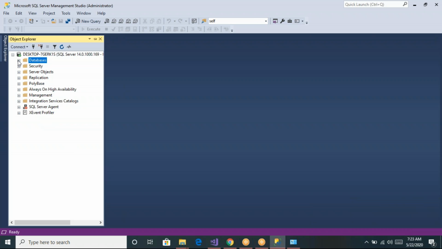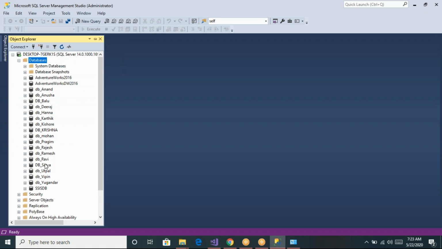Once you click on this databases folder, you can see the list of existing databases. First of all, we need to start with the creation of a database. In order to store the data, the first step is we need to create a database and then the tables. For any project we will be creating a new database, so let us start with the creation of a new database.